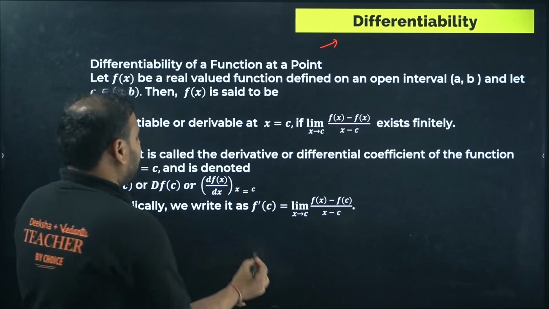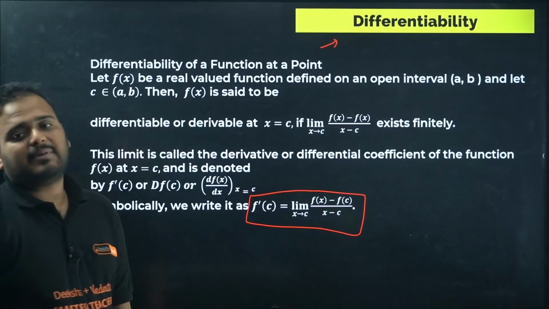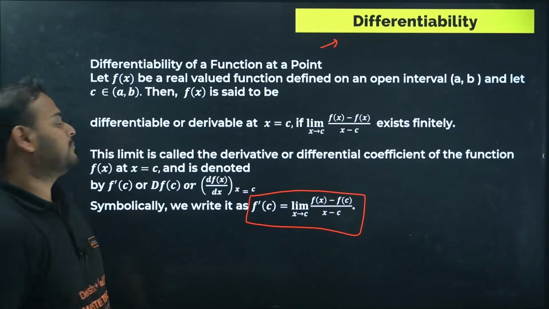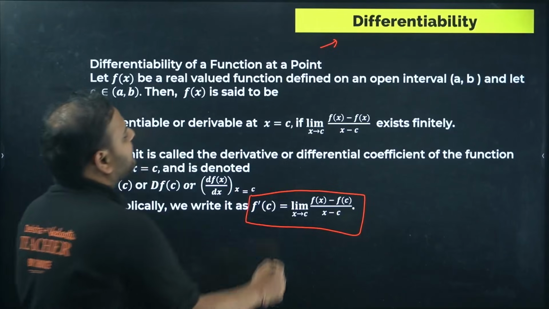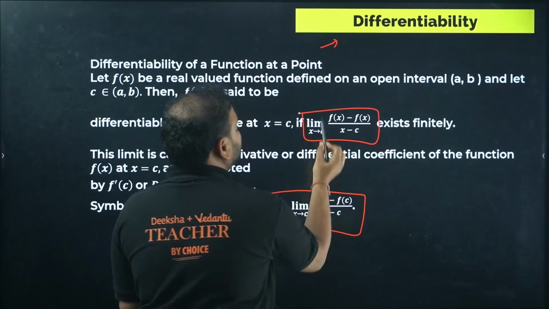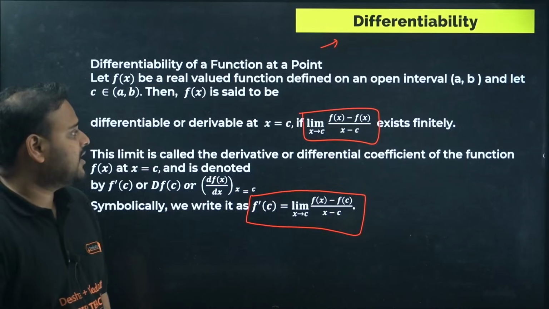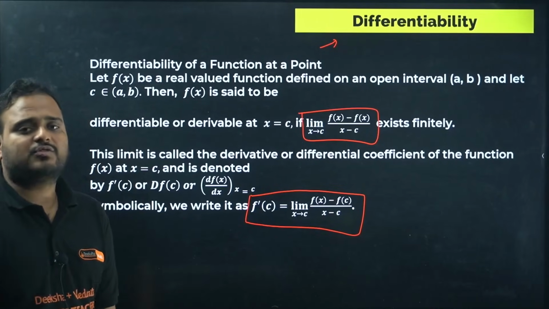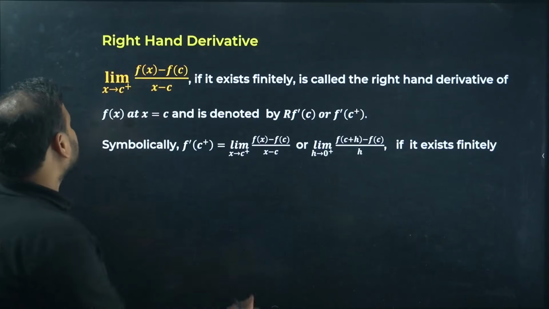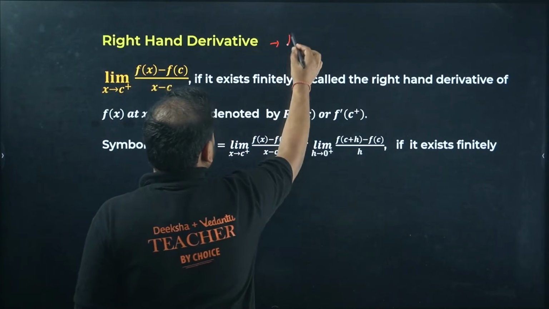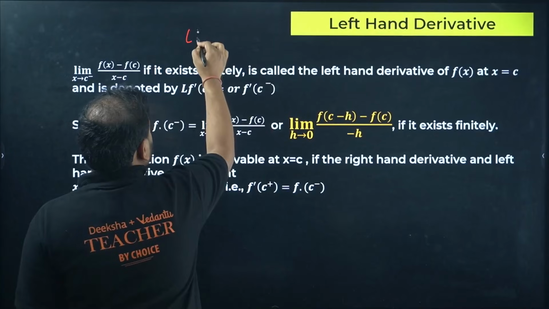What is that? f dash of a function at point c is called as f of x minus f of c upon x minus c. And we have of course both the rules. This is the limit that we find. When you go from the RHS side, you replace x with c plus h, and when you go from the LHS side, it's called c minus h. I'm talking about this particular case. This is your RHD, and the next one will be your LHD, left hand derivative.